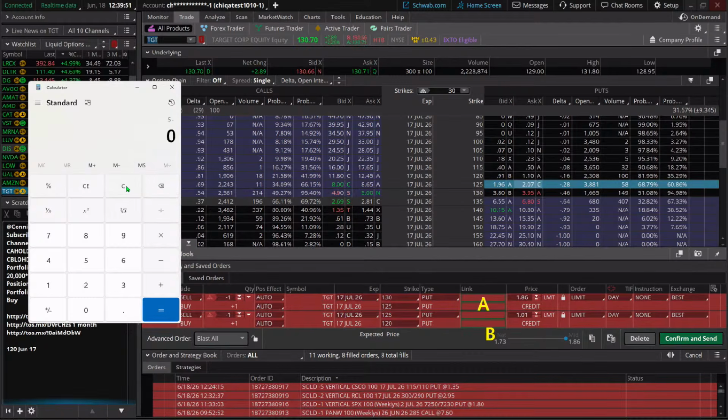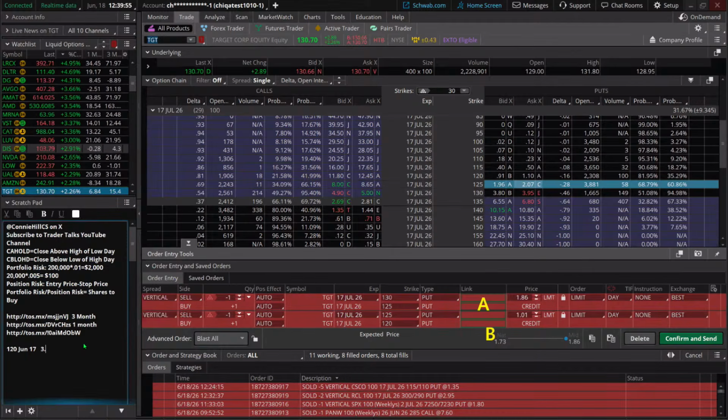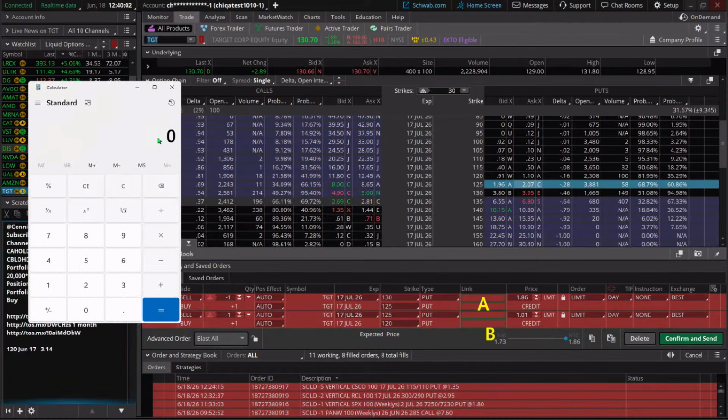Let me check my numbers here. 314, and I think I plugged in something different than 314. I guess it was only a couple pennies off. I think I did 340. We'll just do it perfectly here. 1.86 divided by 3.14. There we go. Okay, yeah, it is that 59%.